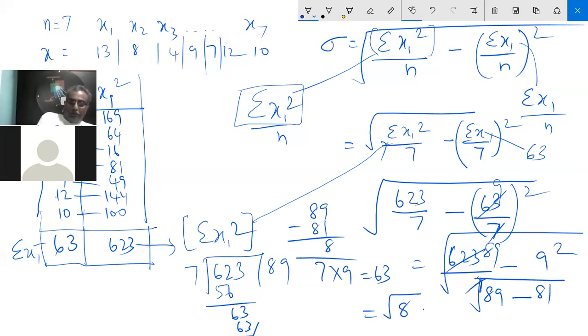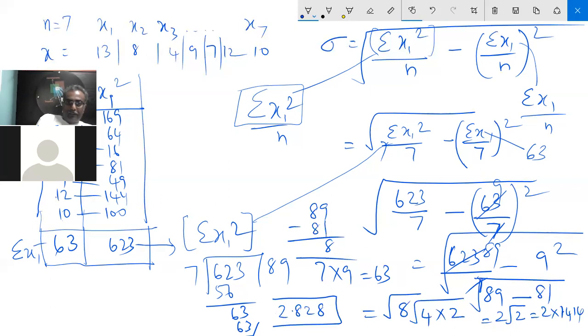That is 4 into 2. That is equal to 2 root 2. That is equal to 2 into 1.414, which is 2.828. That is the answer. Sigma is equal to 2.828. He has given us 2.83. Okay, you got that? Yes, sir.